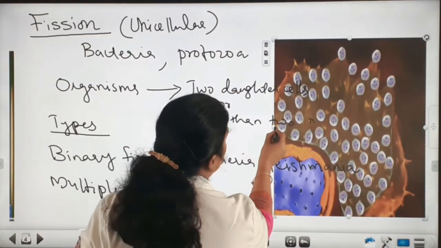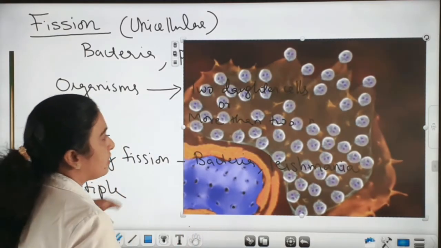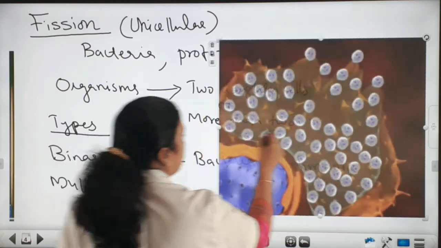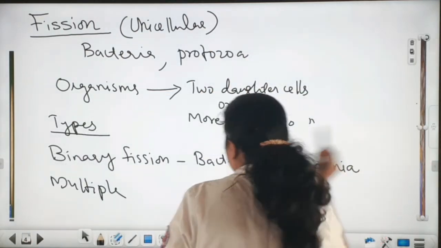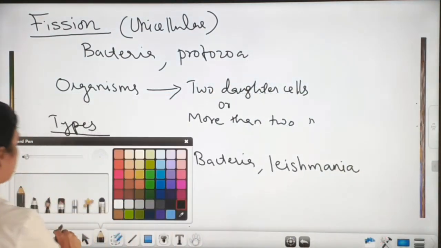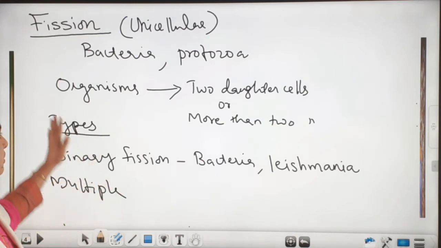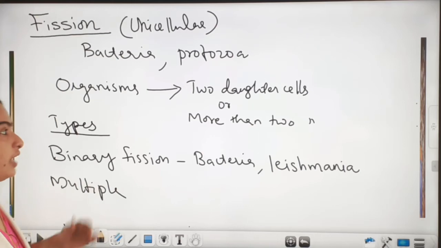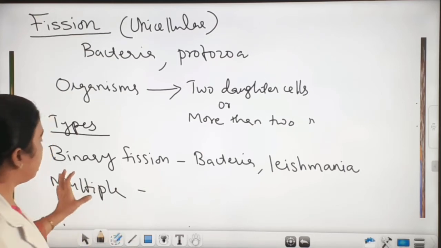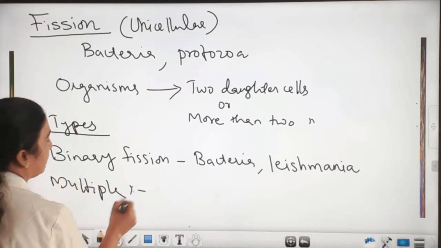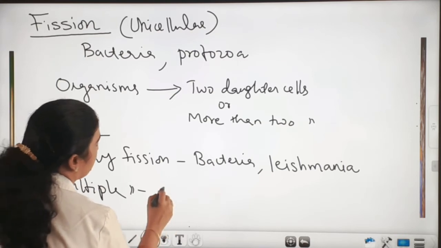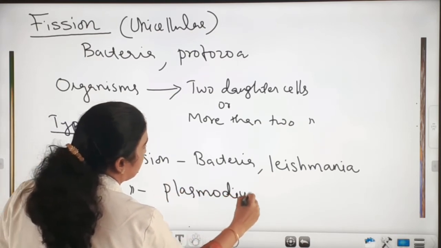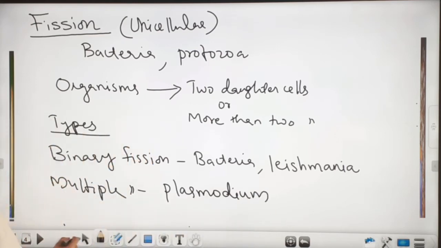So this is the picture of Leishmania. This Leishmania shows binary fission. Okay. And now we can see multiple fission. In case of multiple fission, the parent organism divides to form more than two daughter cells, and that fission is called multiple fission, and that is common in Plasmodium. So the multiple fission we can see in Plasmodium.